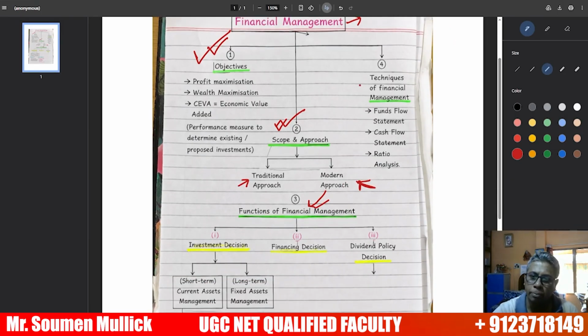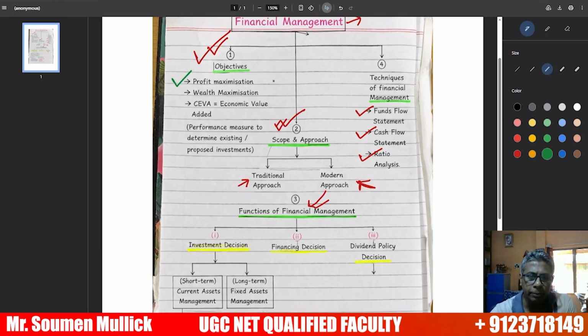And next, our important topic is to understand the techniques of financial management: fund flow technique, cash flow technique, ratio analysis. Today, first of all, we have to understand what the objectives of financial management are.